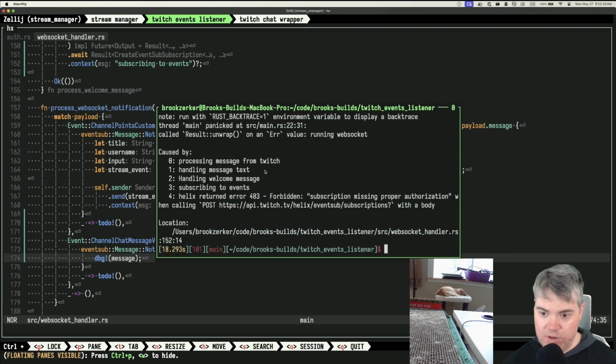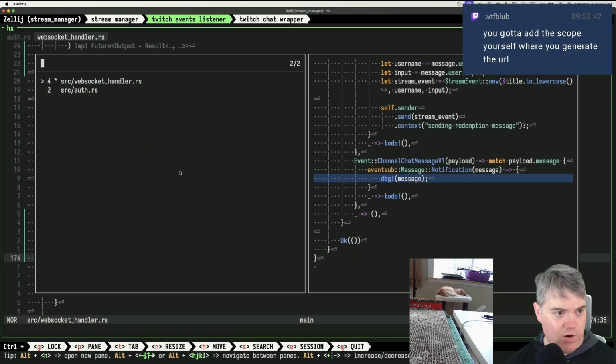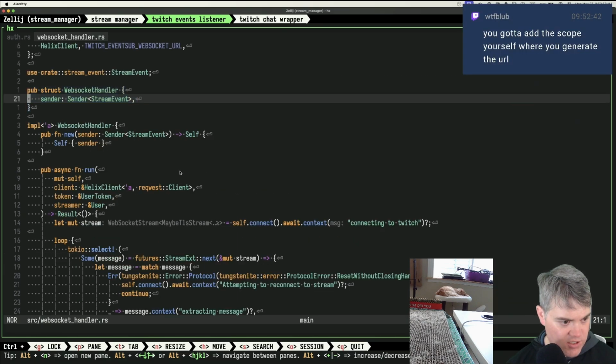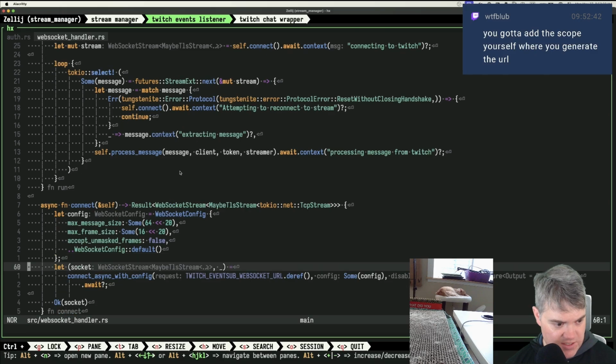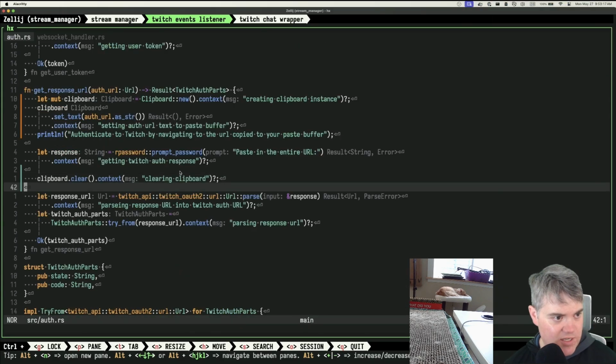Okay. Subscription missing proper authorization. So I must have added that somewhere else. Yeah, where am I adding the scopes? Okay, no messages with scope there. Where am I requesting the scopes? It says, oh, I need to go to, oh, that's auth. That's auth. And in auth, I don't see anything about scopes in there.